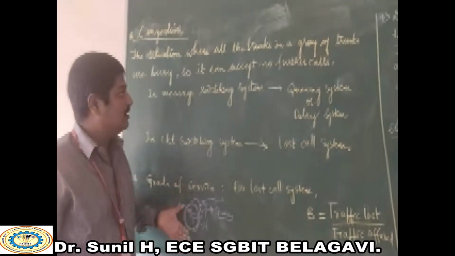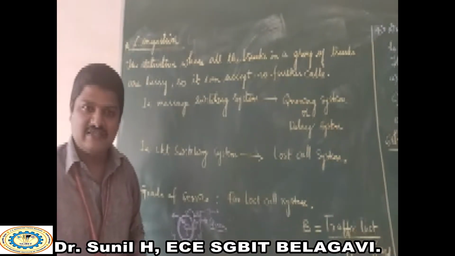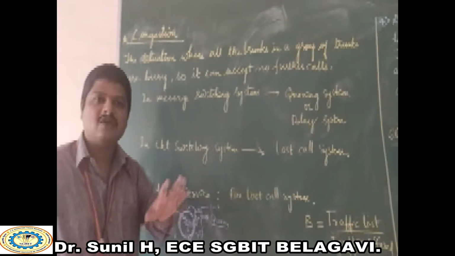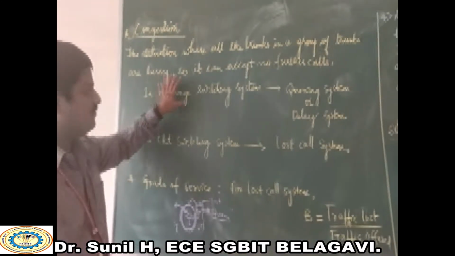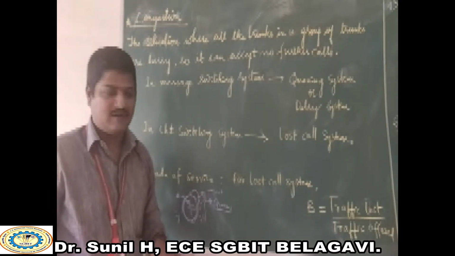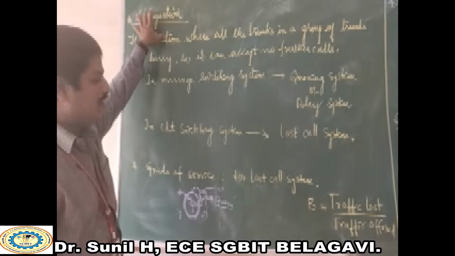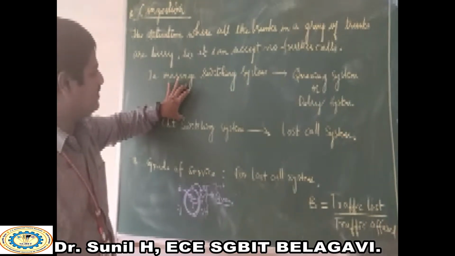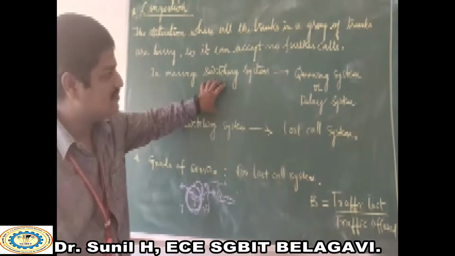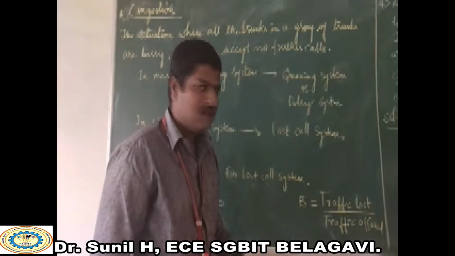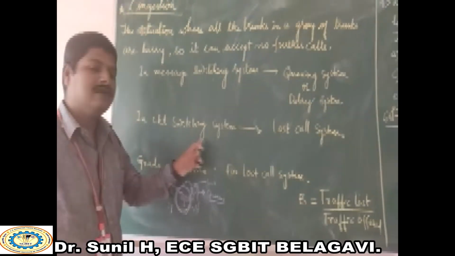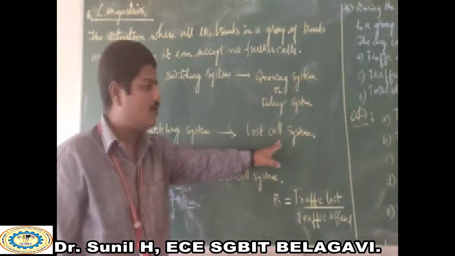Hence the definition of congestion is the situation produced for the trunks or group of trunks where they cannot accept further calls. The same congestion can be explained for both message switching systems and circuit switching systems. For message switching systems, queuing systems or delay systems are produced, whereas for circuit switching systems, you can notice lost call systems.